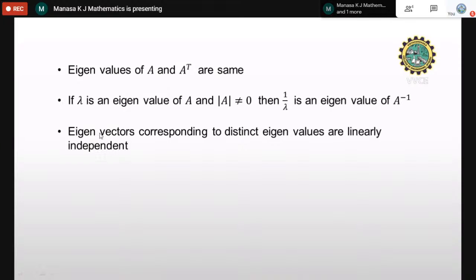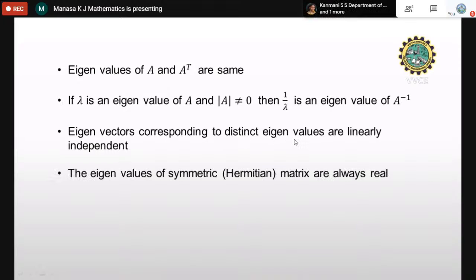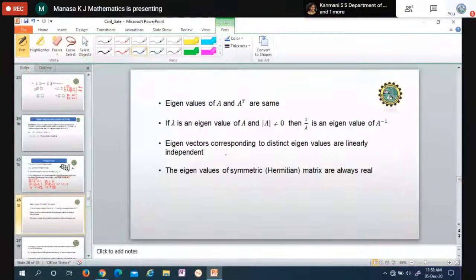Next property: eigenvectors corresponding to distinct eigenvalues are always linearly independent. Eigenvectors are nothing but x, where Ax equals lambda x. So eigenvectors corresponding to distinct eigenvalues are linearly independent. Next property: the eigenvalues of a symmetric or Hermitian matrix are always real. Symmetric matrix means, this is symmetric.